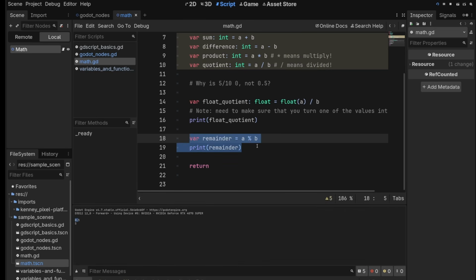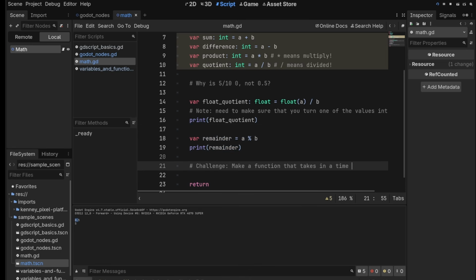Another really good use case for modulo is if you're doing math with a clock. Say you have 12-hour days or 24-hour days, and you want to add to that. All we do to get the value in time is just get the modulo of the addition. Let me pose that to you as a challenge, and you can think about this and get some more intuition with it, because it is a day-to-day use case of a modulo. So here's your challenge. We're going to make a function that takes in a time.